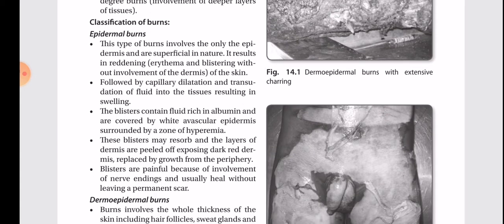Classification of burns. Epidermal burns. This type of burn involves only the epidermis and is superficial in nature. It results in reddening, erythema, and blistering without involvement of the dermis of the skin, followed by capillary dilatation and transudation of fluid into the tissues, resulting in swelling. The blisters contain fluid rich in albumin and are covered by white avascular epidermis surrounded by a zone of hyperemia.